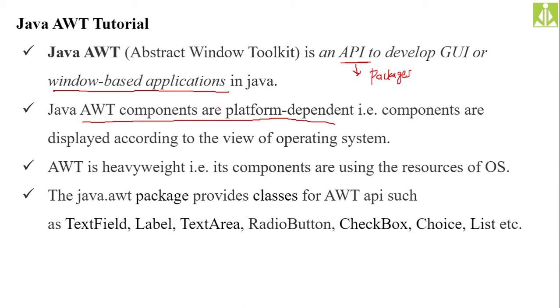And AWT, see, before AWT we had applets. After applets we got AWT. Applets are also one of the ways to achieve GUI in Java. They are not in use, or we can say they are completely obsolete. They are no more in use. Your applets, your AWTs, even Swing that we are going to study, nobody is using nowadays. We have a lot of advanced frameworks, like JavaFX, that we have after that.